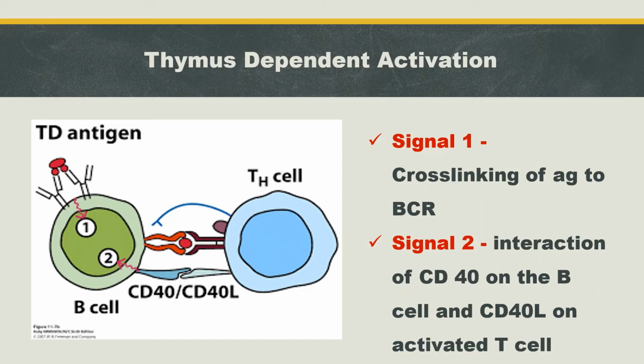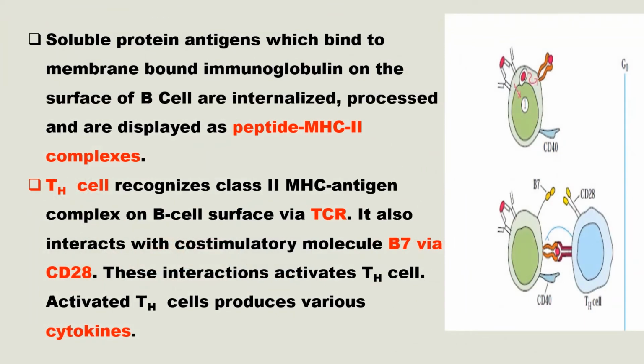Let's see the steps of B cell activation. That means thymus dependent B cell activation. These thymus dependent antigens are mainly soluble protein. These soluble protein antigens which bind to membrane bound immunoglobulin on the surface of B cell are internalized, processed and are displayed as peptide MHC2 complexes.